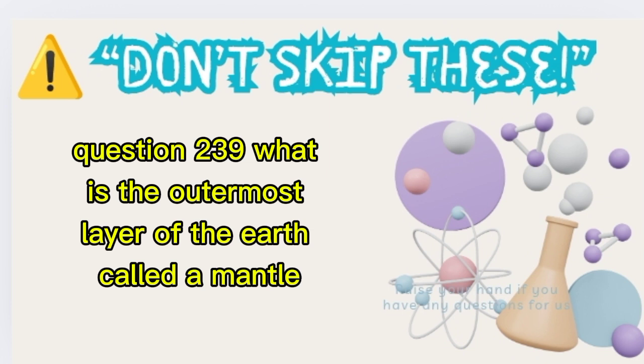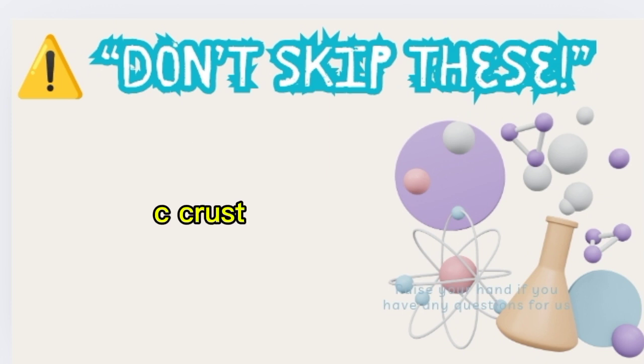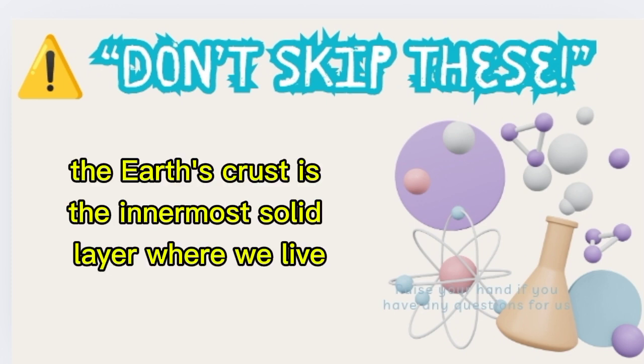Question 239. What is the outermost layer of the Earth called? A. Mantle, B. Core, C. Crust. Correct answer, C. Crust. Explanation. The Earth's crust is the thin, outermost solid layer where we live.